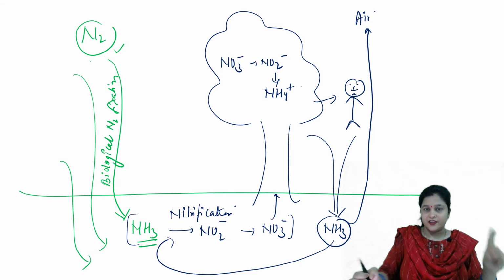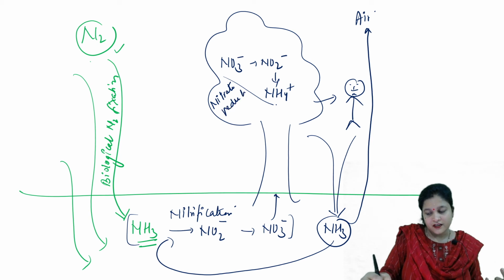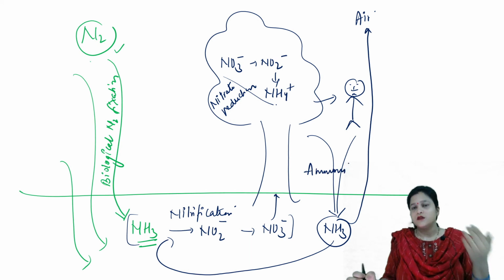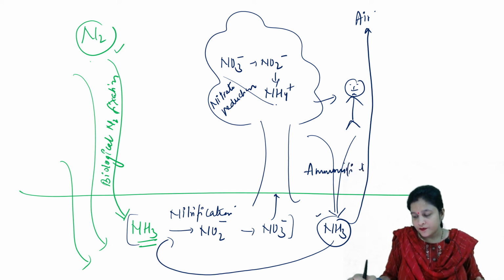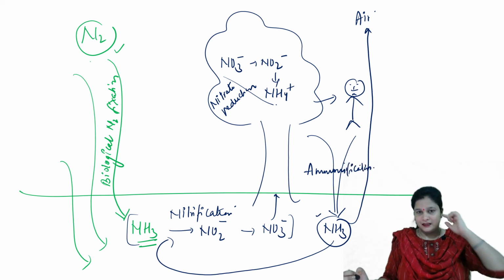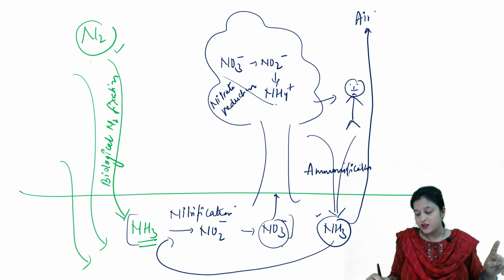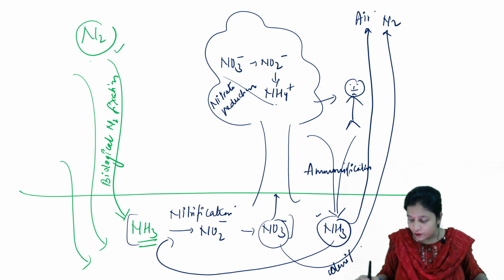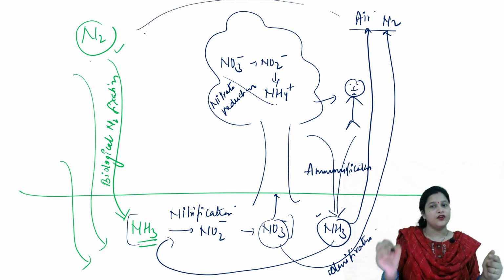The conversion of nitrate into ammonium was nitrate reduction and then nitrite reduction. Breaking down of the proteins of living organisms and finally getting ammonia is ammonification. Some of the bacteria convert this nitrate again into atmospheric nitrogen by the process of denitrification. Now, the atmospheric pool of nitrogen has again got the nitrogen, and the cycle can continue. Hope you understood the concepts.